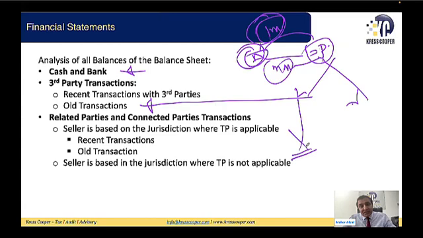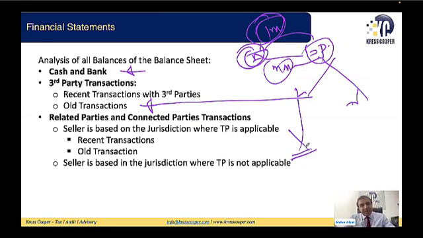Moreover, this is an old transaction. The asset or liability has not been revalued, so we can assume that we need to look into this transaction very carefully, and we need to bring it up to the market value in the balance sheet that we will use for corporate tax purposes.